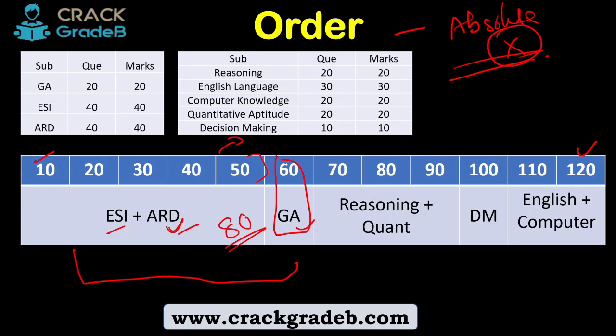Then to answer the 20 questions of GA, 10 minutes is sufficient, right? 10 minutes is more than enough because in GA there is nothing analytical that you have to think about. If you know the answer, you know. If you do not know, you do not know. Let me put a question. Who has declared himself the brand ambassador of Prakritik Khadi paint? Okay, who has declared himself?